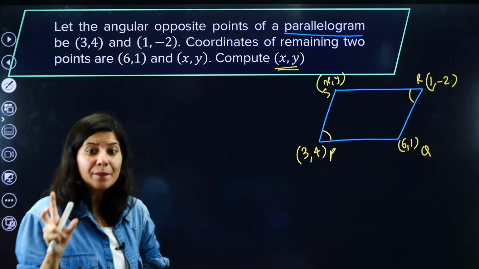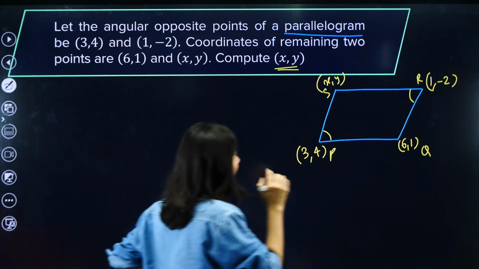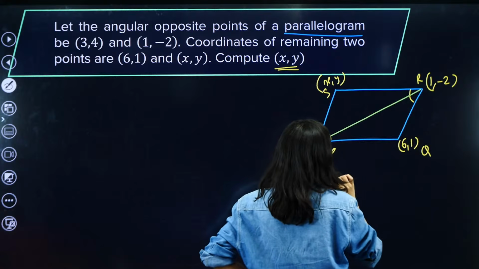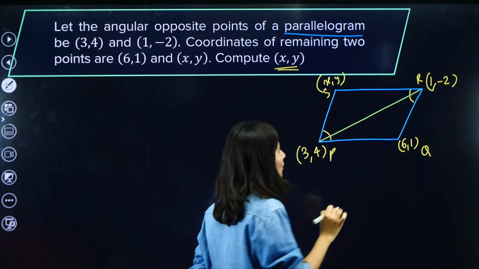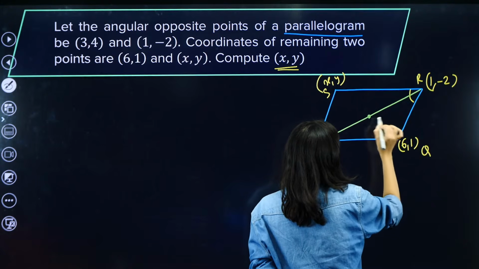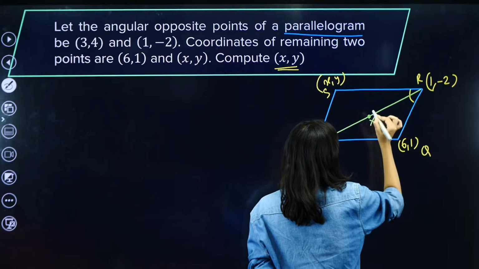So we will use a parallelogram property which we already used in 10th class, right? Midpoint property. So if I join this PR, this is your diagonal, right? So the midpoint of diagonal will be, let's say this, PQRS. Let's say midpoint is x, okay?